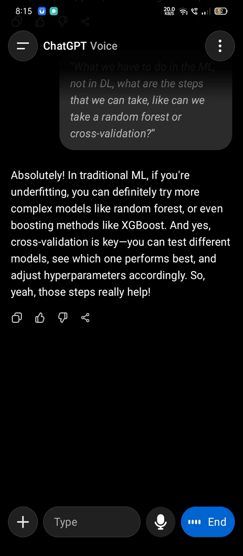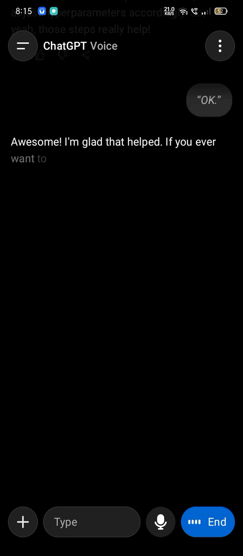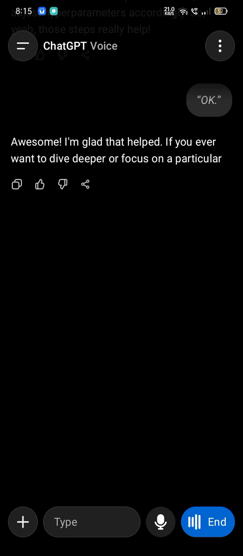Okay. Awesome. I'm glad that helped. If you want to dive deeper, I told you that we have parametric and non-parametric models. Parametric models are where we have a fixed number of parameters, and from those we train our model. And non-parametric is where we do not have a fixed number of parameters, where we basically give the parameters as we want to give. So that is the thing.